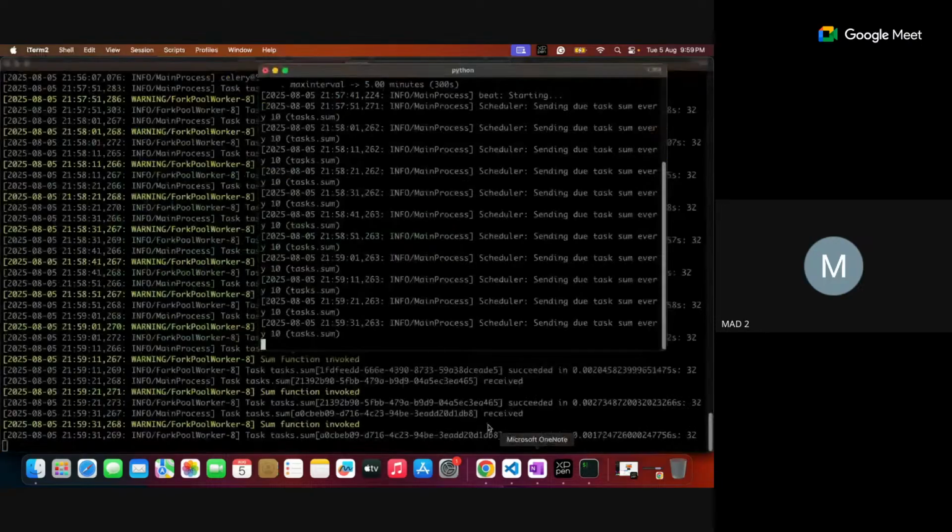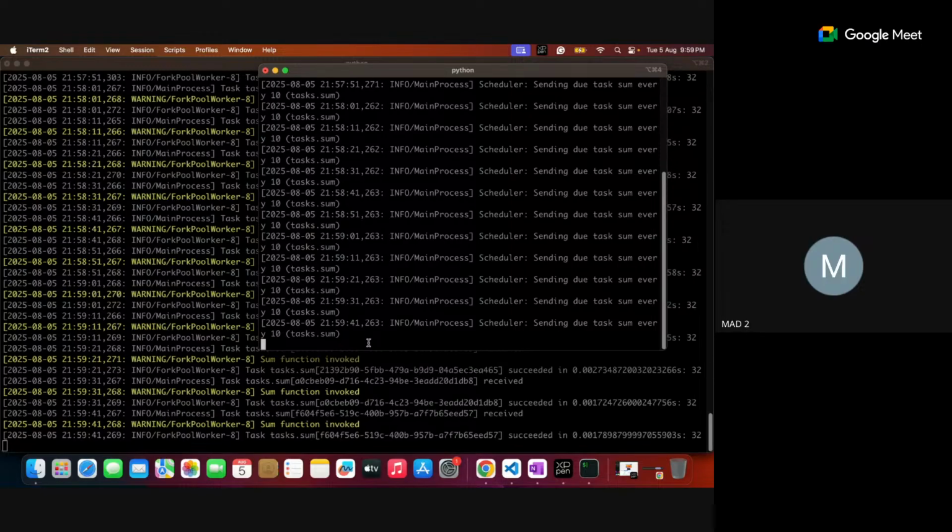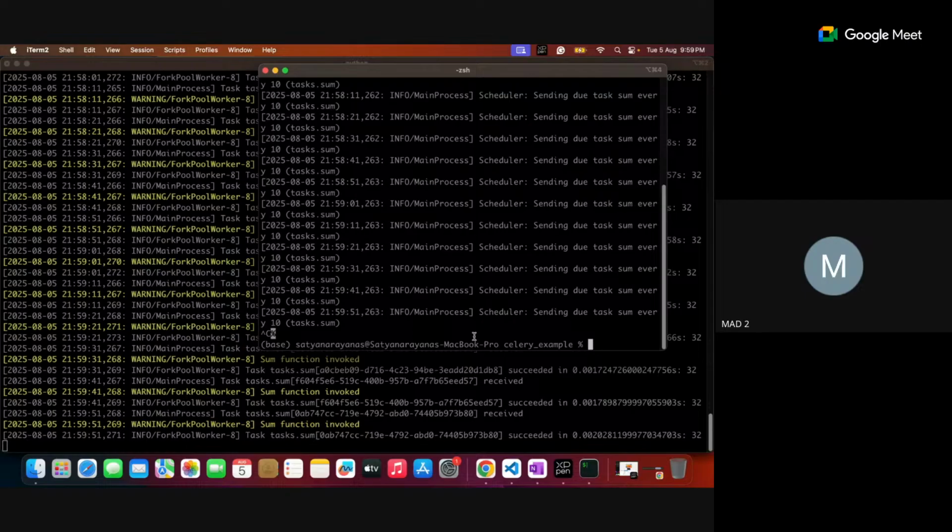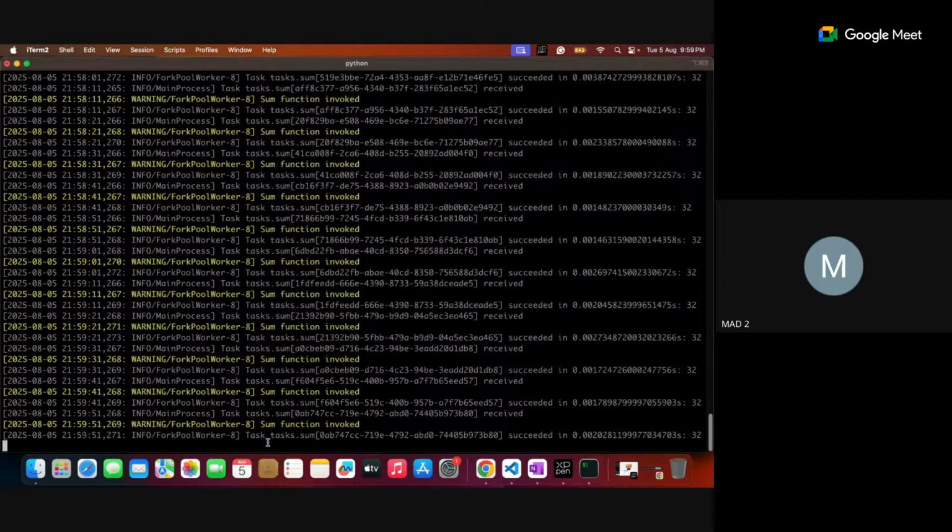See, regularly it is happening. So they are communicating. Beat is regularly dispatching. Beat job is just a clock running. Once the time is up, immediately it will dispatch the task to celery. Celery will do the job. Beat is a running clock, what you can call it as. Regularly it beats the clock. So I think up to this is clear. I'm stopping my particular celery beat because I don't want to do anything here.